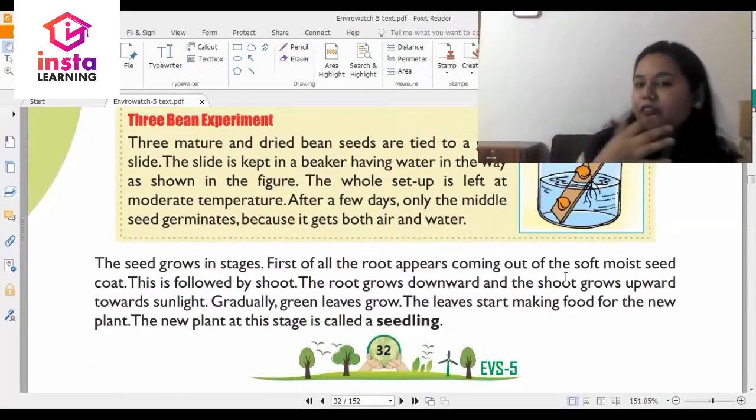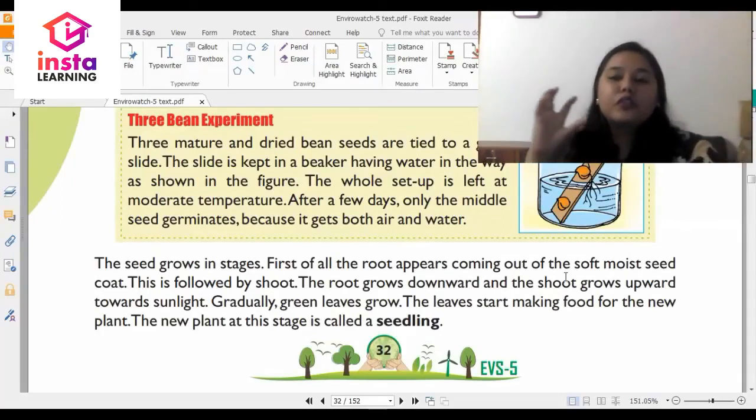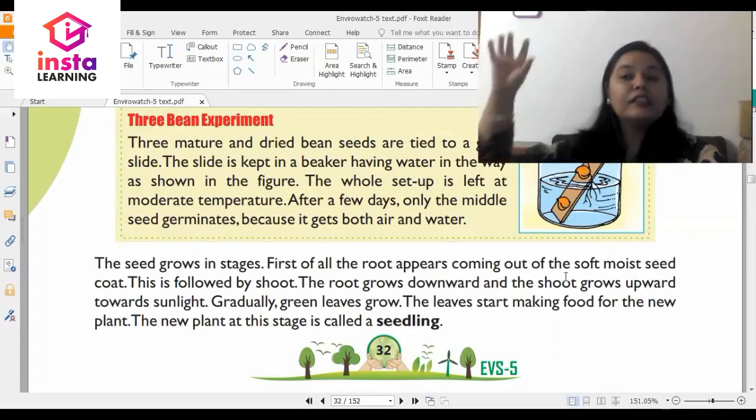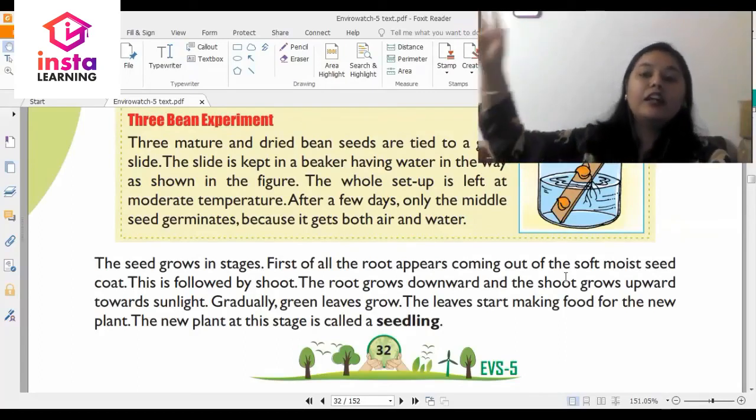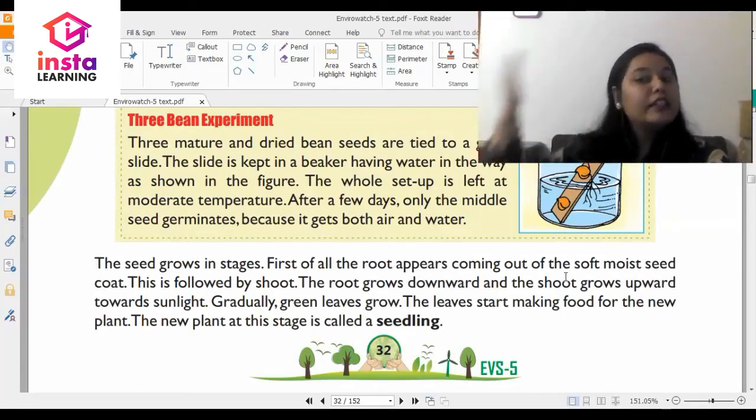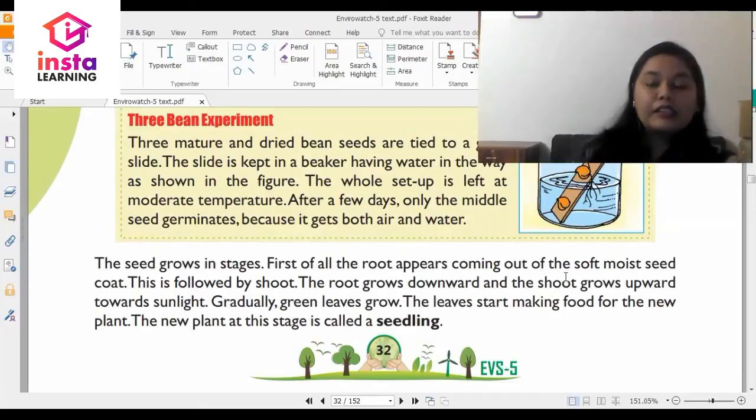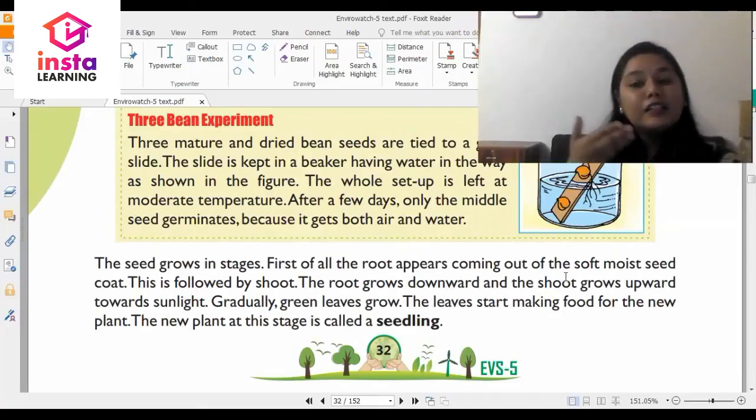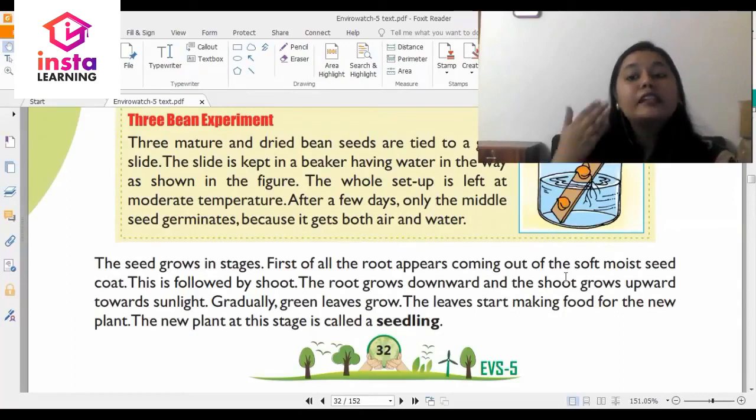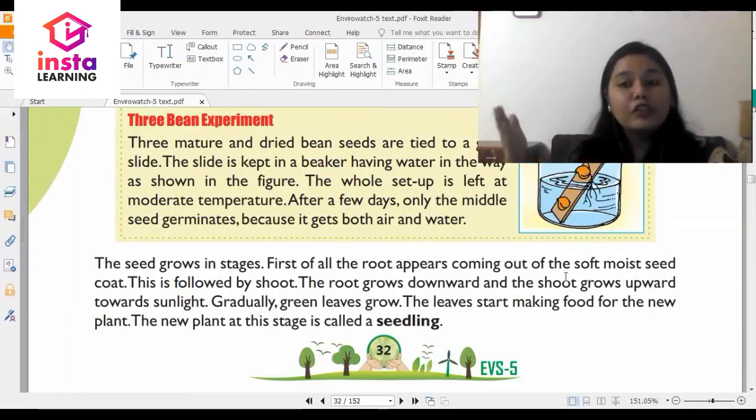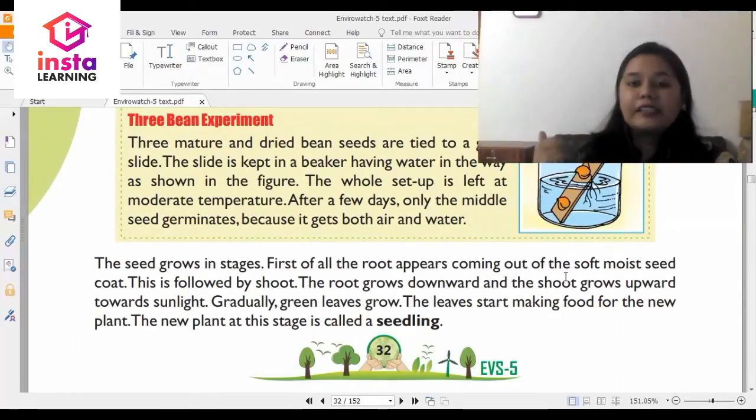Then it says the seed grows into stages. So just like when we were born as a newborn baby, then an infant, then we grew into a young boy, and then we become adolescent, then we enter our teens and go beyond our teenage, and then we become adults. So just like this, a plant also has certain stages of growth. What are these? The seed grows into stages.